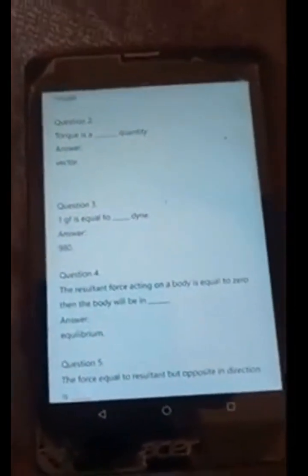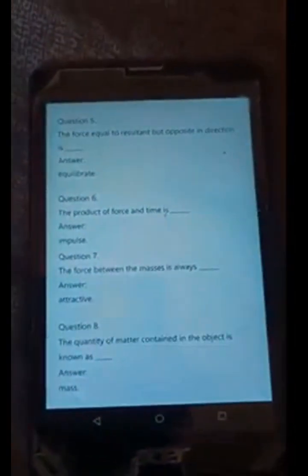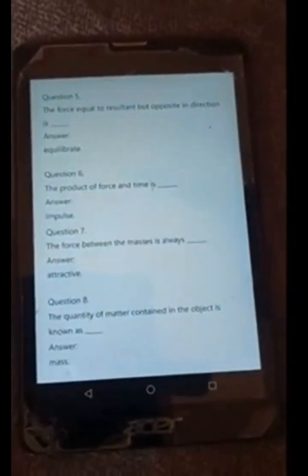1 gf is equal to 980 dyne. When the resultant force acting on a body is equal to 0, then the body will be in equilibrium. The force equal to the resultant but opposite in direction is the equilibrant. The product of force and time is impulse. The force between the masses is always attractive. The quantity of matter contained in an object is known as mass.